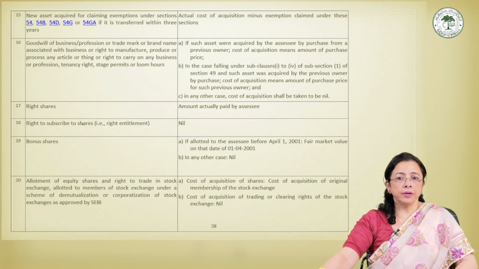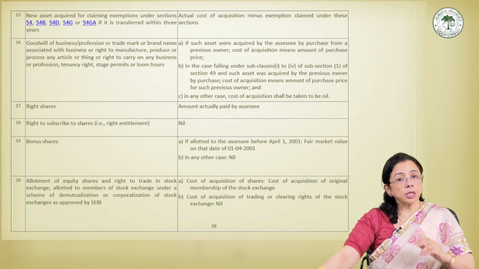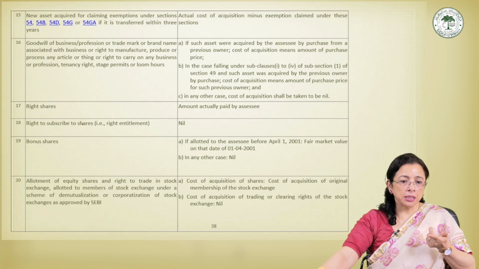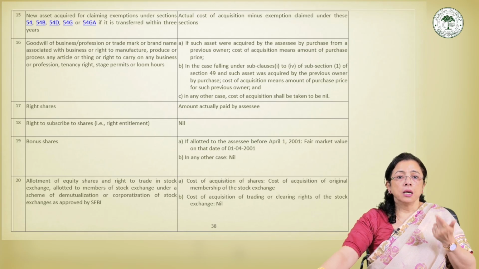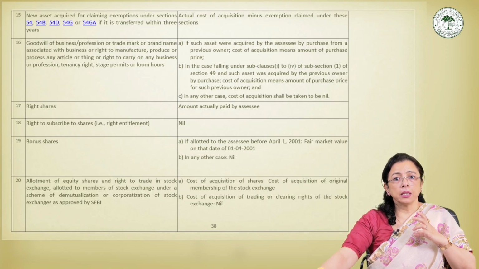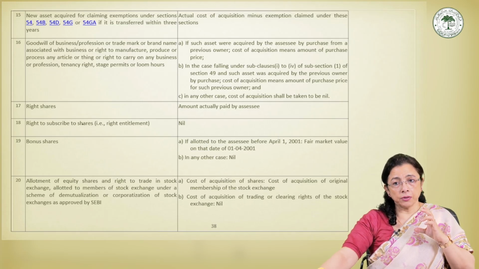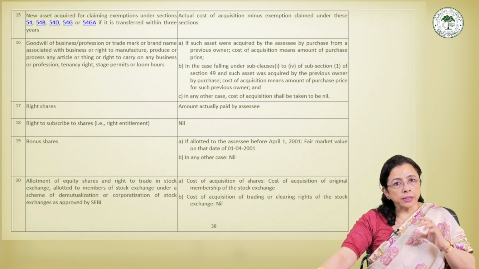Then we have the right to subscribe to shares, that is, right entitlement. Sometimes, instead of subscribing to the right shares, the shareholders may transfer or renounce the right entitlement itself to another person.